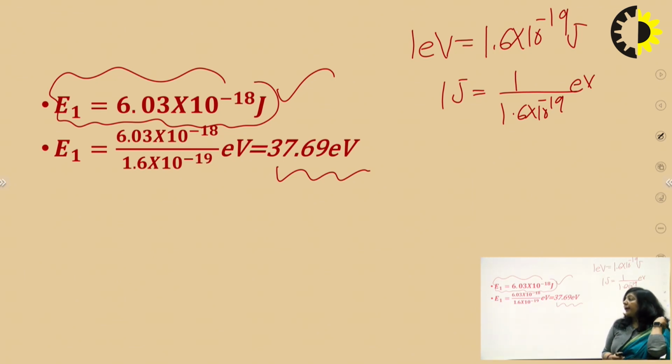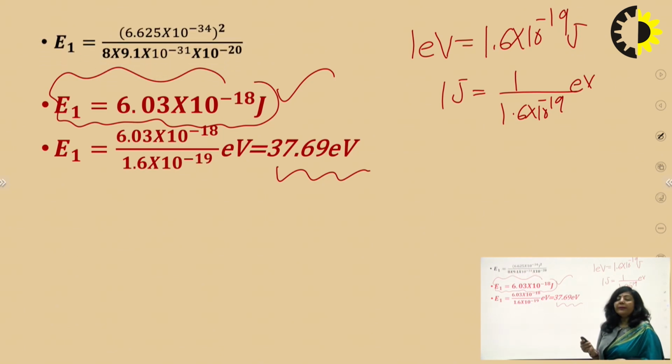of width 1 angstrom. So this is the energy of the lowest state. This is the way to find the lowest possible energy for a particle trapped in an infinite potential box. Now the next problem.